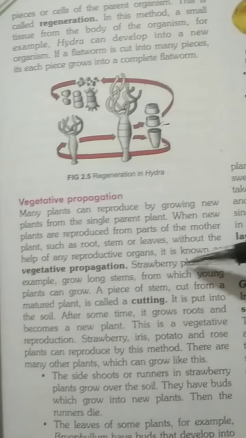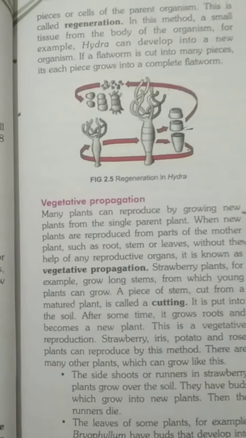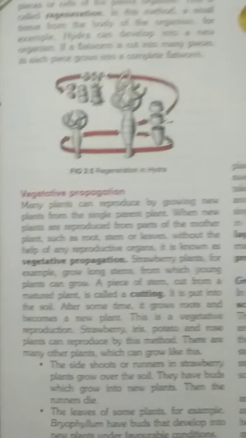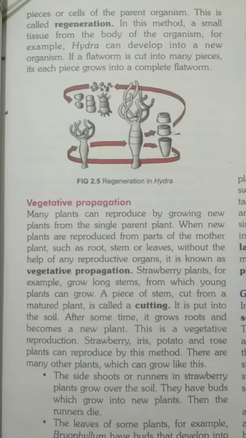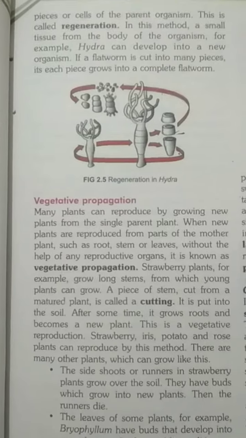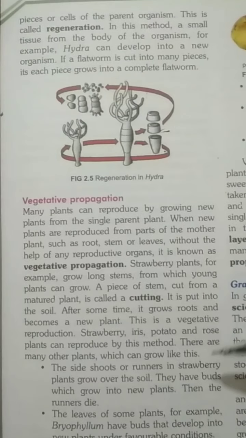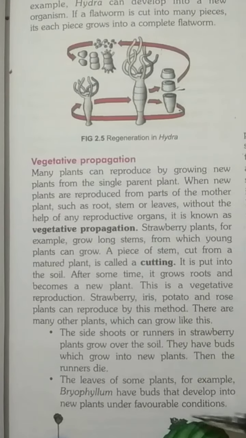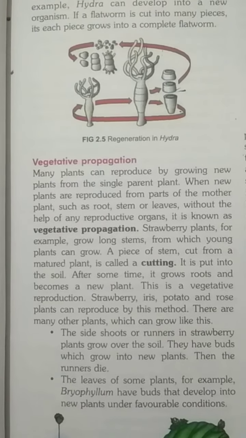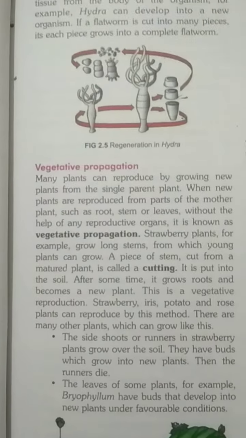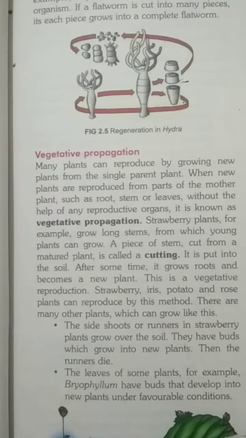Now come to vegetative propagation. What is vegetative propagation? Many plants can reproduce by growing new plants from a single parent. When new individuals are produced from parts of the mother plant such as root, stem or leaves, it is known as vegetative propagation. See the example of these leaves. These are the plants growing from Bryophyllum leaves. So this is an example of vegetative propagation.